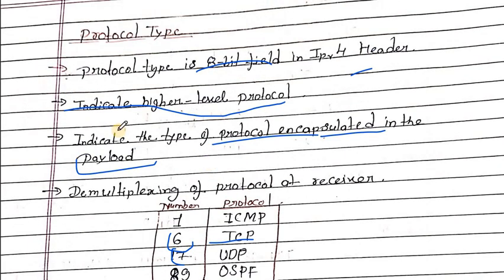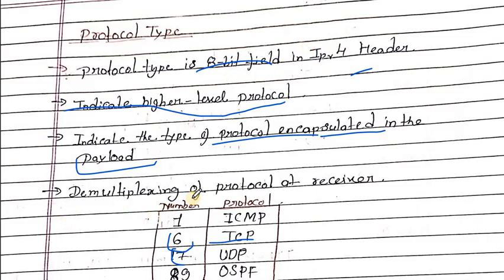Okay, so the protocol type is used to indicate that in the payload there is data or a header of an upper layer. So in protocol type we indicate the protocol of the encapsulated payload.